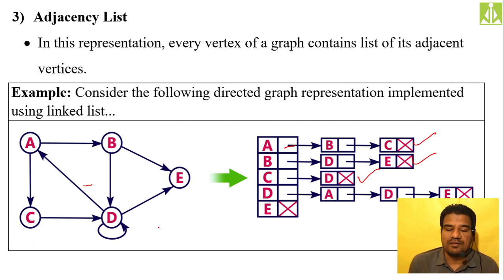Okay, then D. For D, we have A, we have E, and we also have D itself, isn't it? So A, D and E. Likewise, we have represented 3, and after E we are keeping null. Then for E, we don't have any adjacent vertex, so directly we make E null. So in this way we do the adjacency list representation of a graph. It is very easy. All 3 concepts are very easy. Just minimum effort is more than enough to understand this.